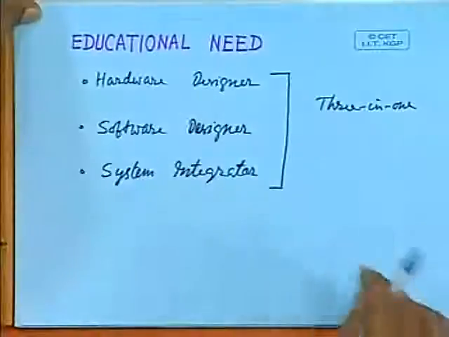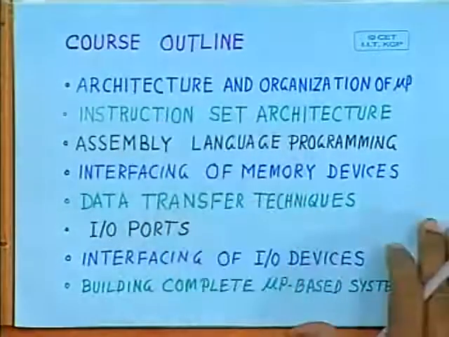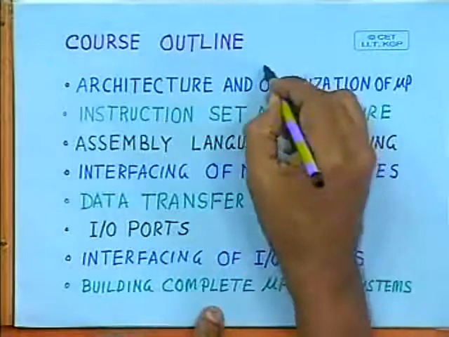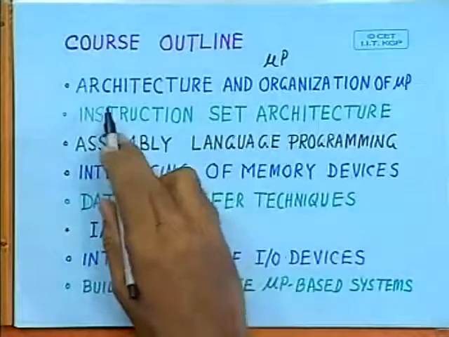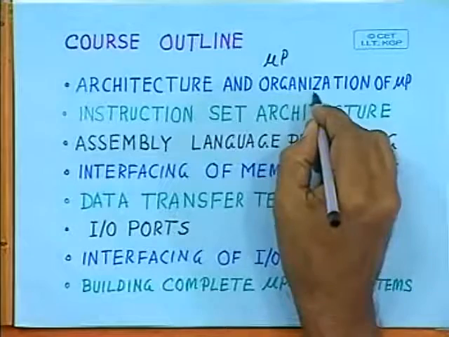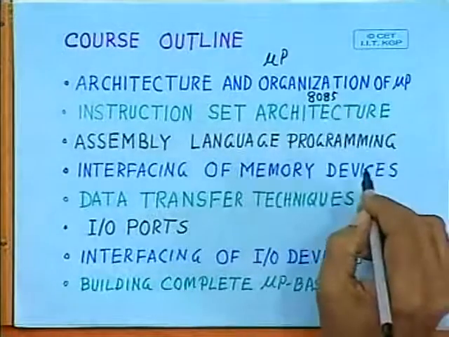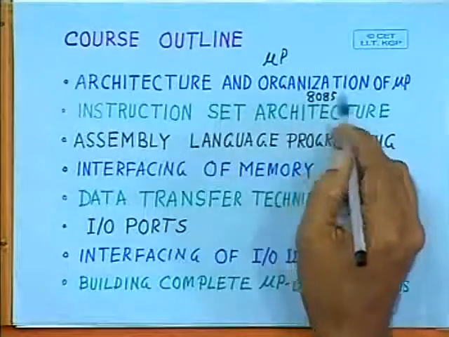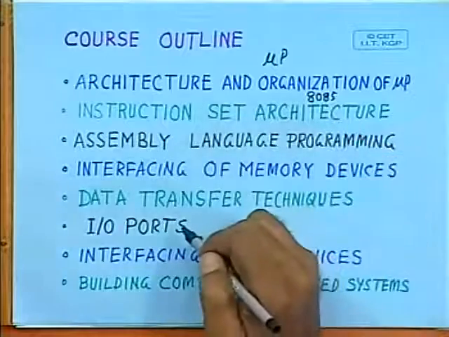So in this course, we shall try to cover these various aspects, and let me give you a brief outline of the course. In the microprocessor part, we shall discuss architecture and organization of microprocessor. Particularly, we shall introduce the 8085 as an example, because this is one of the most popular microprocessors which can be easily introduced to the students.